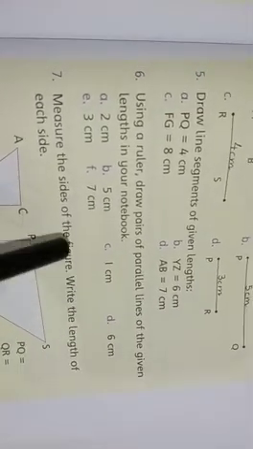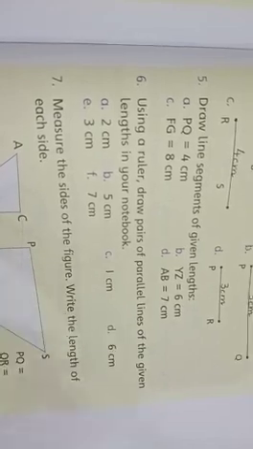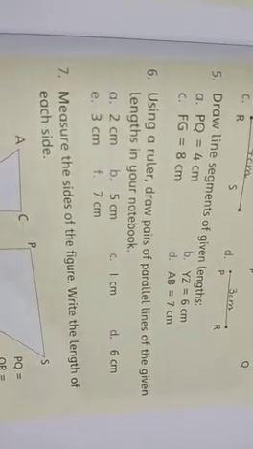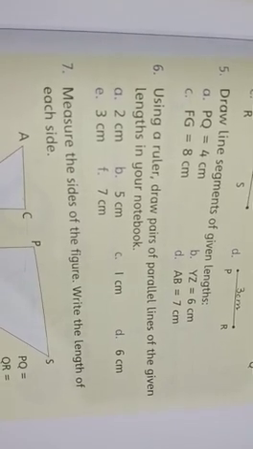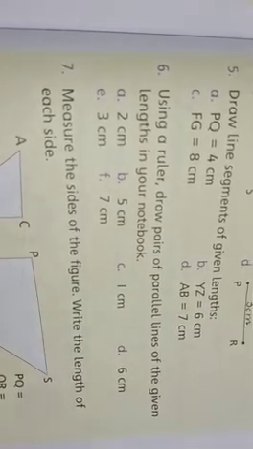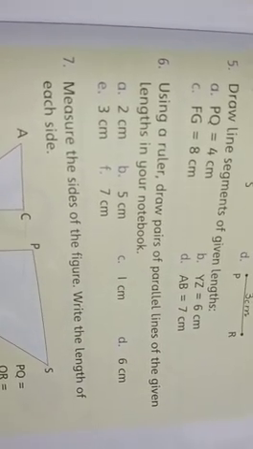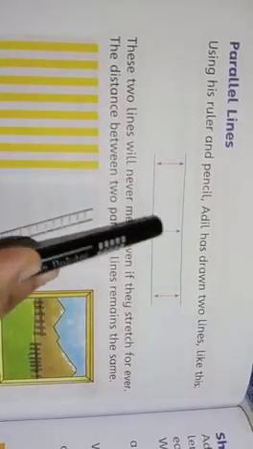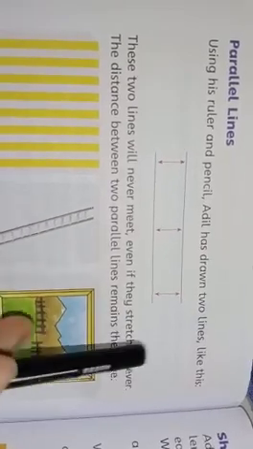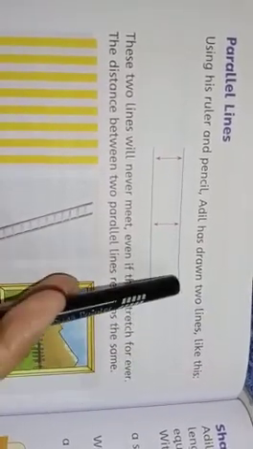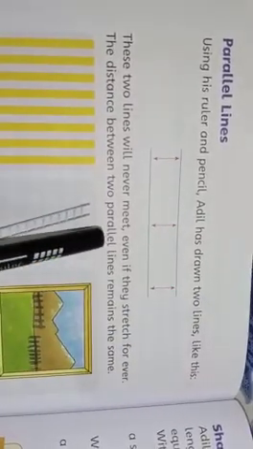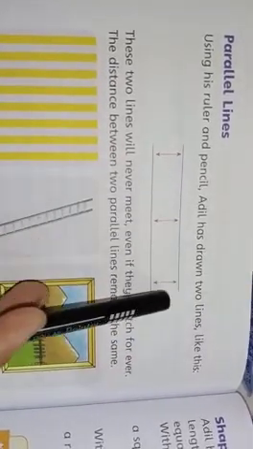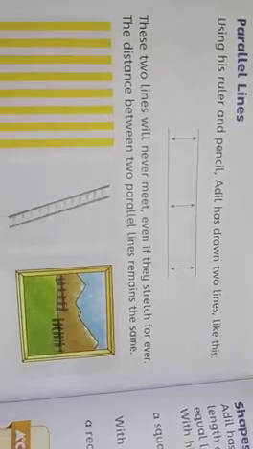First of all, do you know what parallel lines are? The lines which will never meet or cross at any point, okay? And the distance between parallel lines always remains the same. Look at these parallel lines. These two lines will never meet even if they stretch forever. If we draw both lines forever, they will never meet at any point, and the distance between these two lines always remains the same.